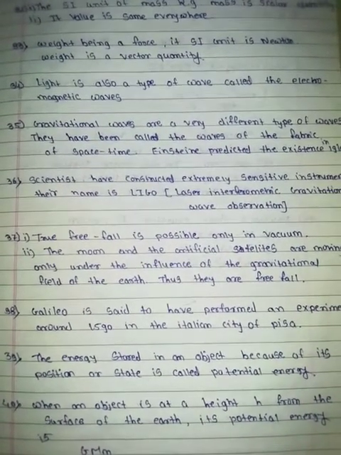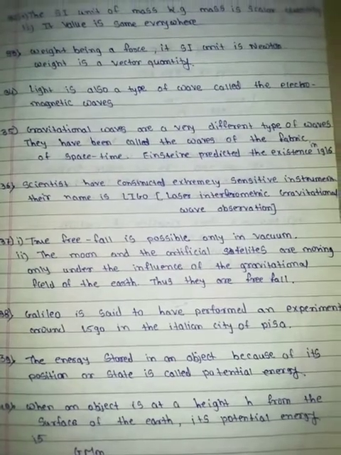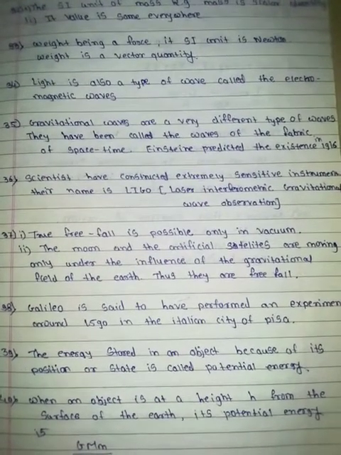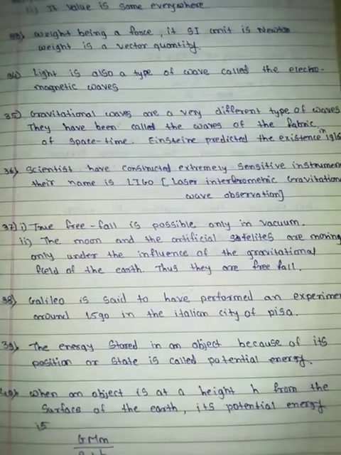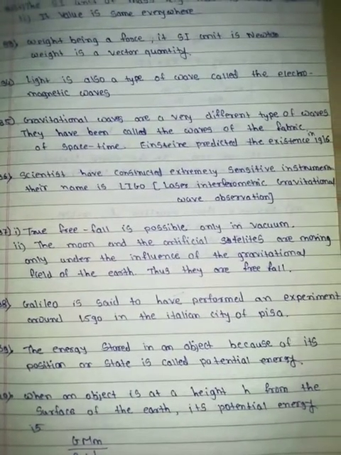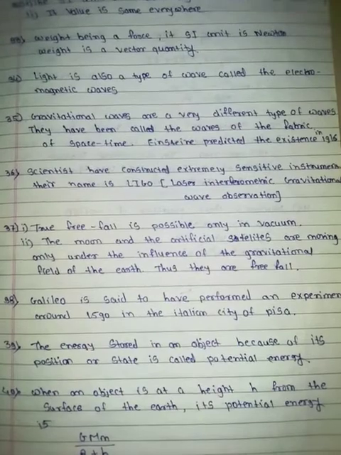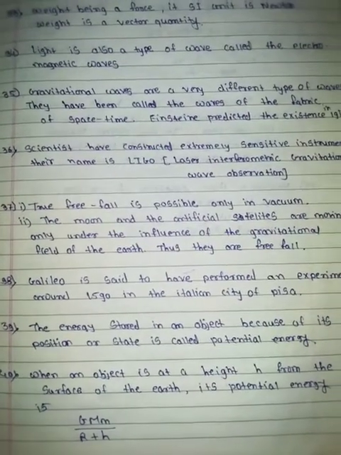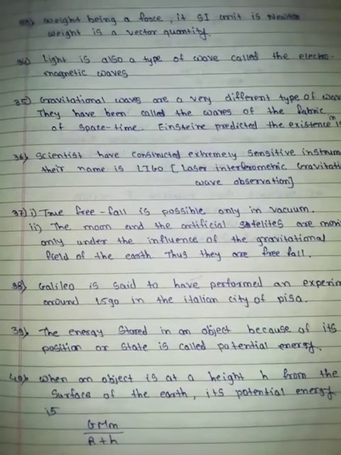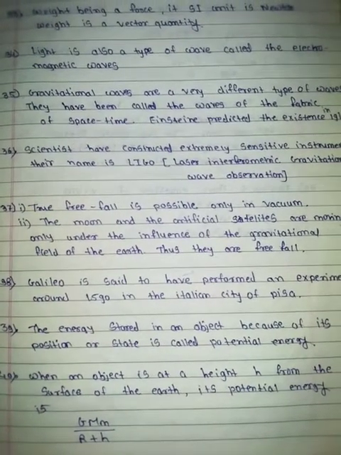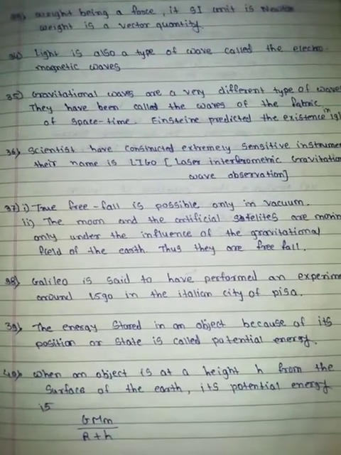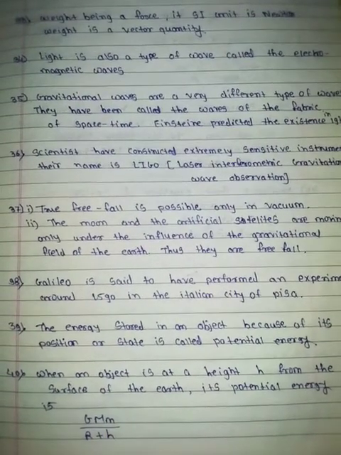Thirty-seventh, true free fall is possible only in vacuum. The moon and the artificial satellite are moving only under the influence of the gravitational field of the earth. Thus they are in free fall. Thirty-eighth, Galileo is said to have performed an experiment around 1590 in the Italian city of Pisa. Thirty-ninth, the energy stored in an object because of its position or state is called potential energy. When an object is at a height h from the surface of the earth, its potential energy is GMm / (r + h).